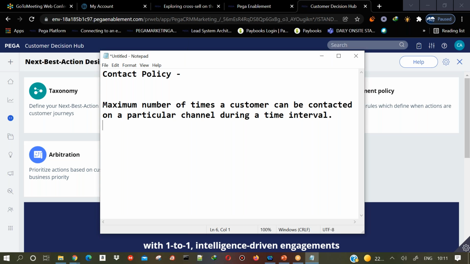That means, for example, let us say you are getting an email from one particular bank like HDFC Bank.